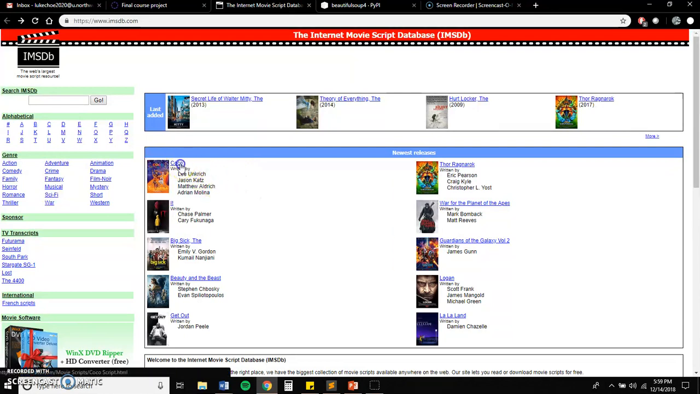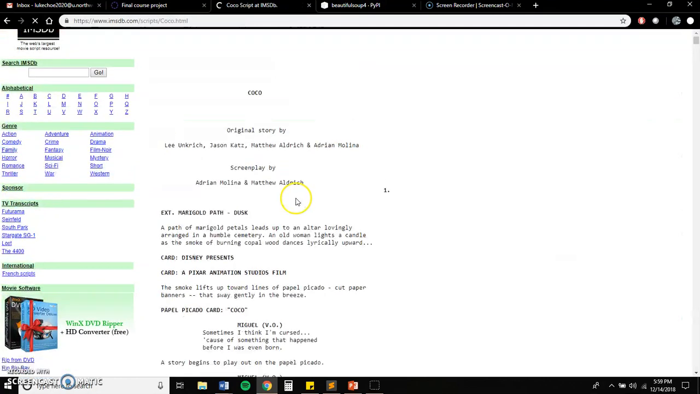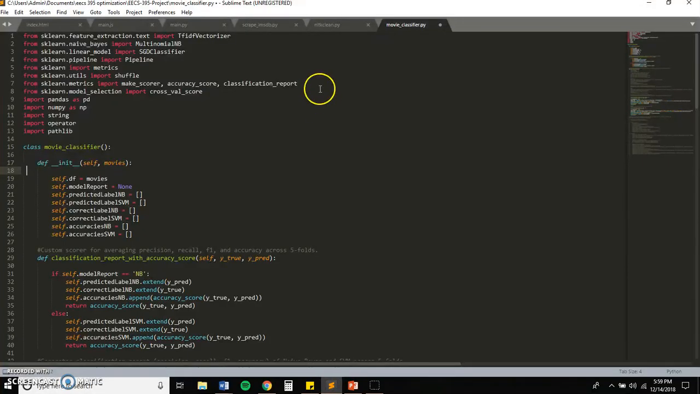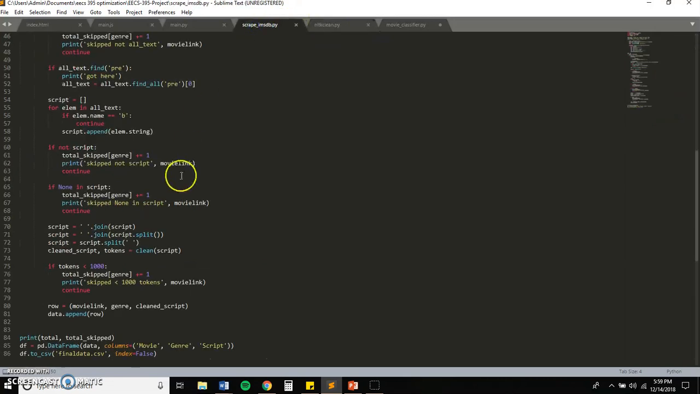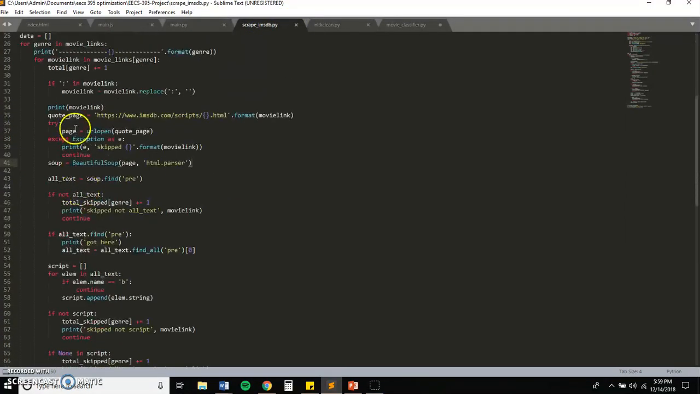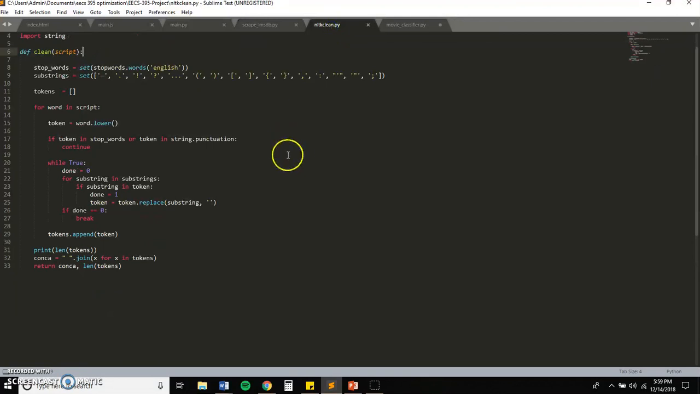As you can see, this website has the movies, the genres, as well as the scripts. We built a scraper using Python and corresponding packages like Beautiful Soup. So as you can see, importing Beautiful Soup, parsing the data, scraping the data. And as you can see, we then cleaned each script by converting the script to lowercase letters and removing stop words and punctuation.